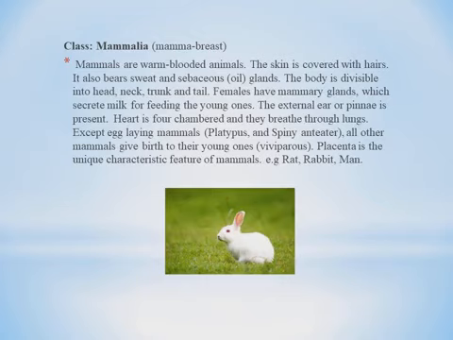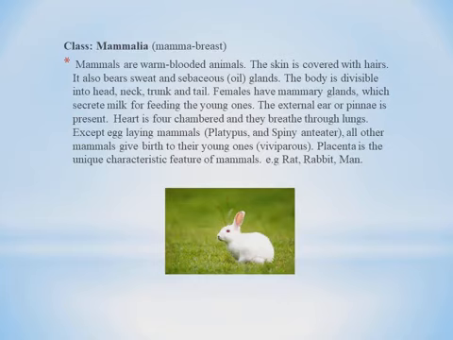The external ear or pinna is present. The heart is four-chambered. They breathe through lungs. Except egg-laying mammals, for example platypus and spiny anteater, all other mammals give birth to their young ones.